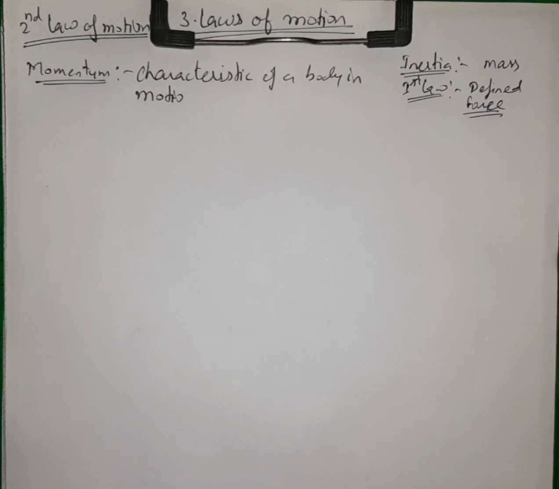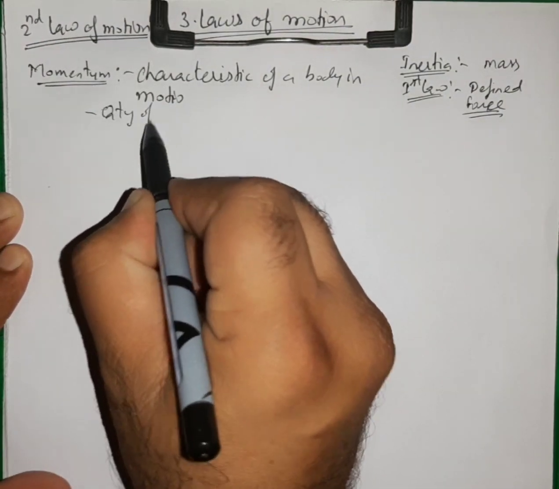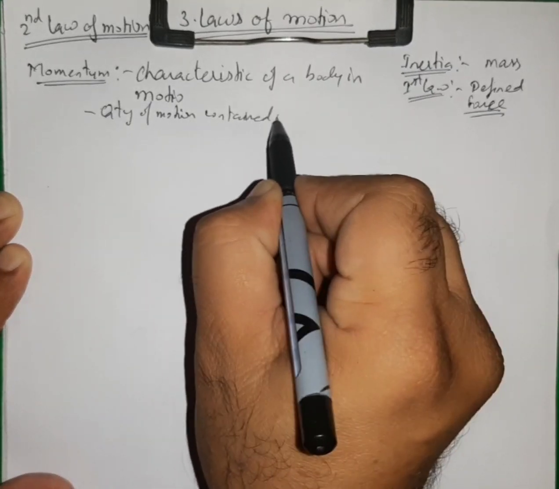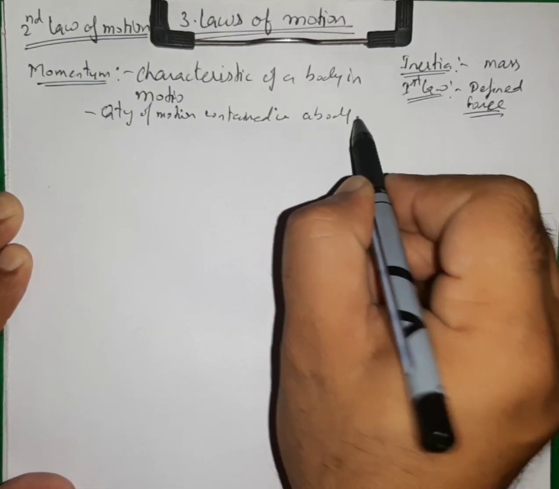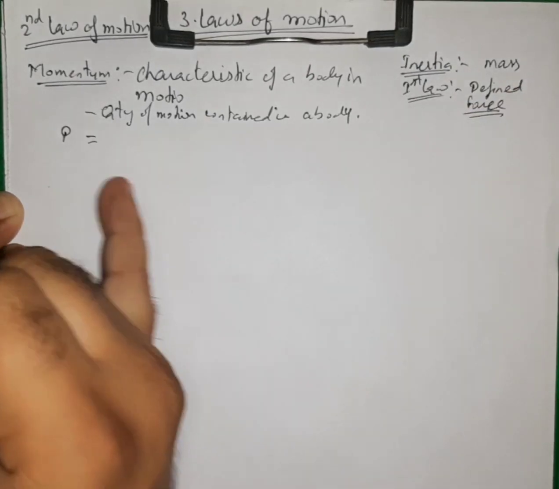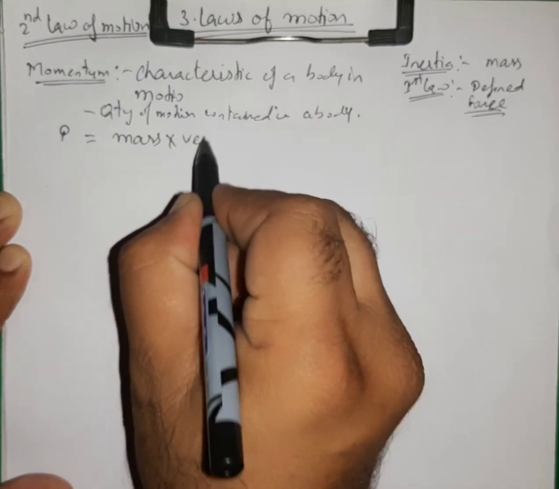We can say that it is the quantity of motion contained in a body, and its symbol is P, and it is equal to the product of mass and velocity.